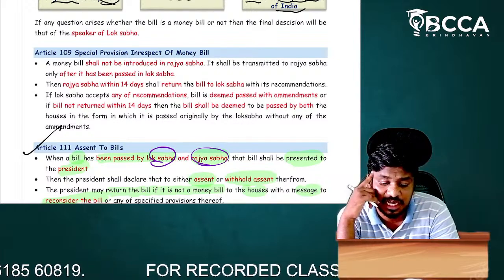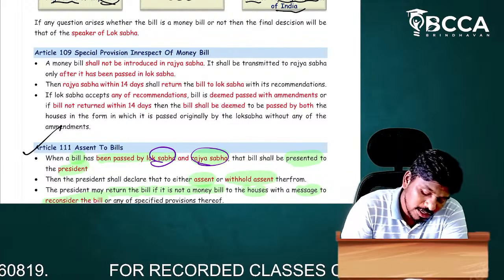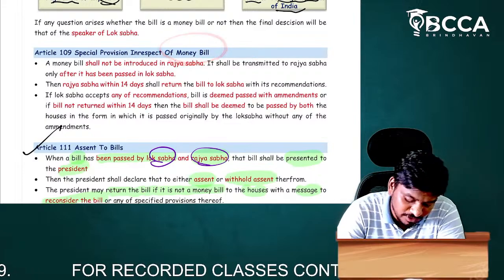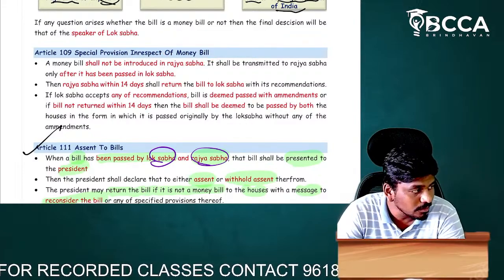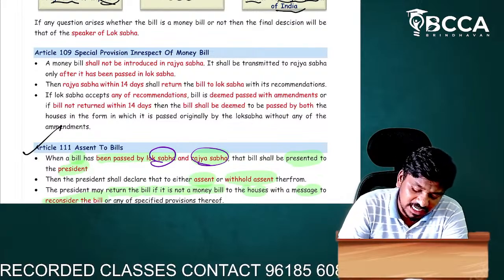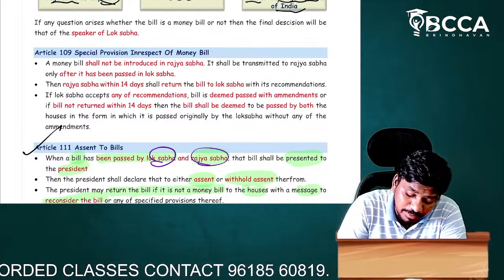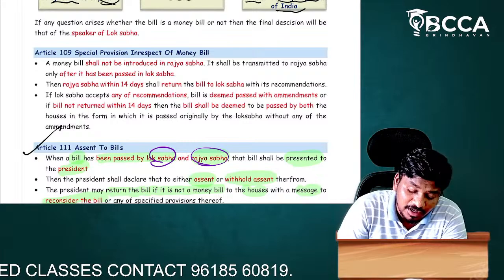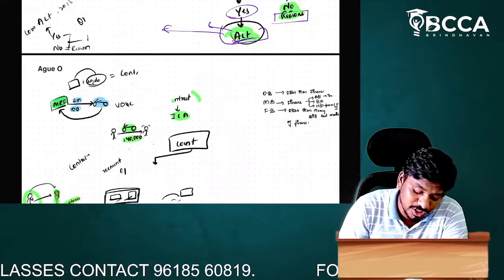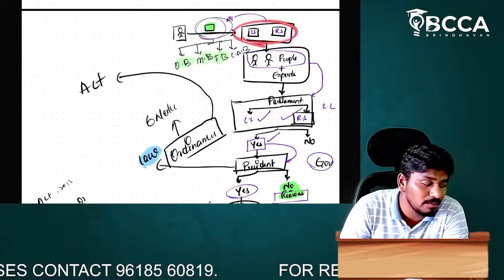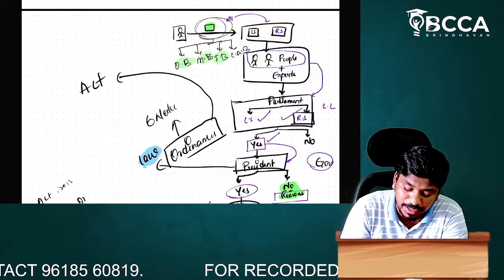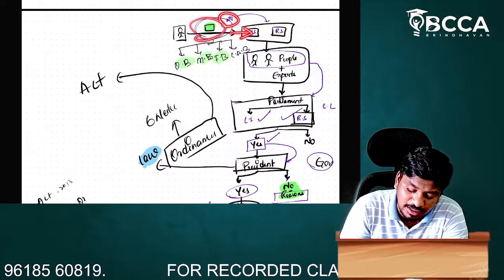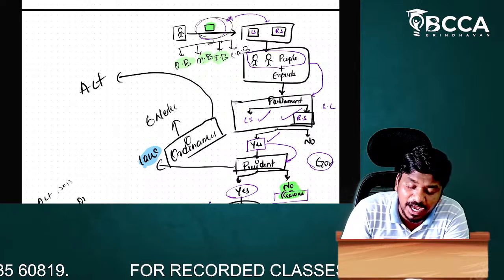Point number one: we've discussed that any bill shall be introduced directly in the parliament, Lok Sabha and Rajya Sabha. But if a bill is passed in the parliament and that bill is a money bill, then how shall it be passed?